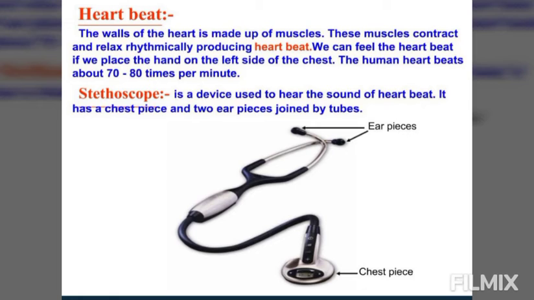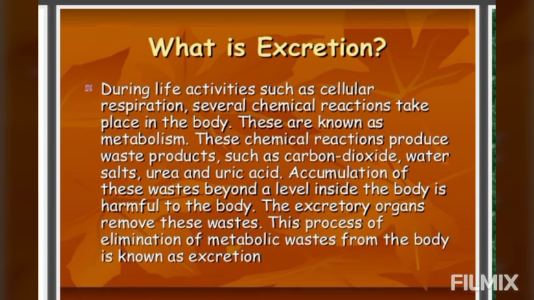Our next topic is excretion. When you eat a banana, you throw away the peel. The peel is a waste product, and we eat the banana. Similarly, when a house is built, some material is always left over. The leftover materials are called waste products. In a similar manner, living organisms also produce certain waste products.